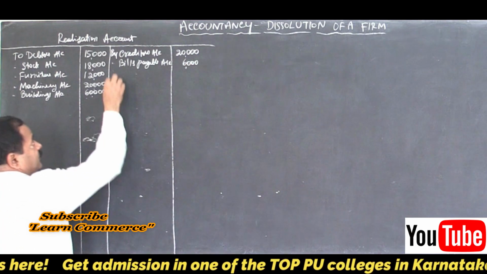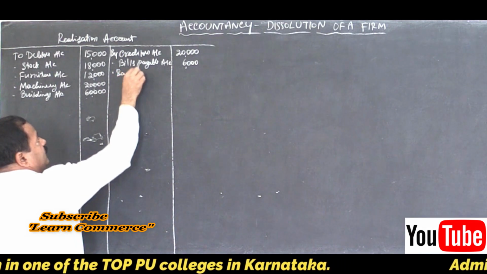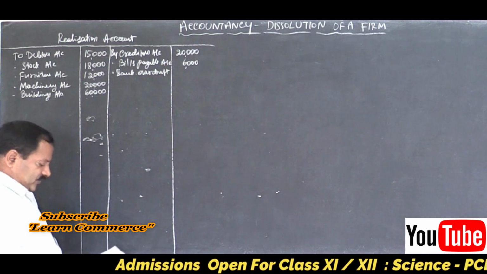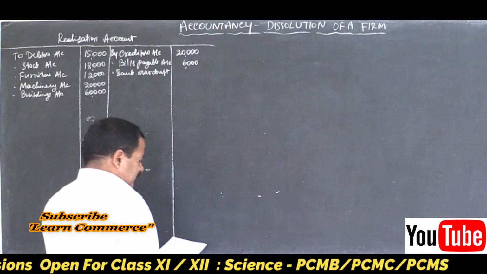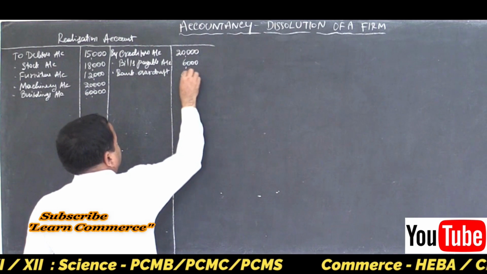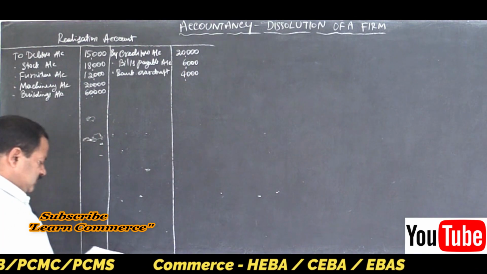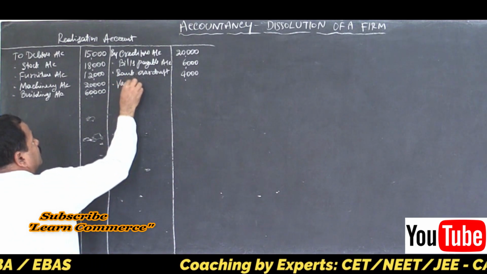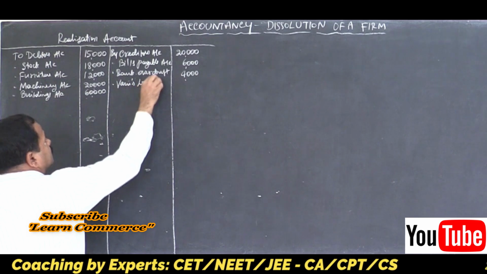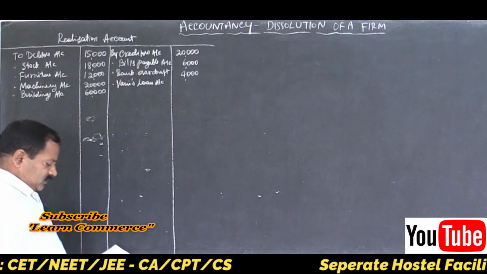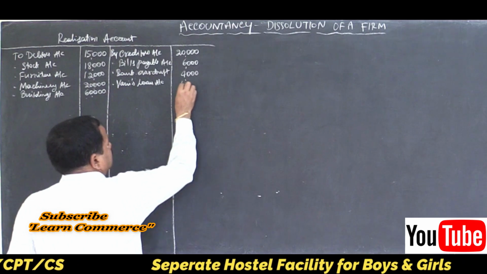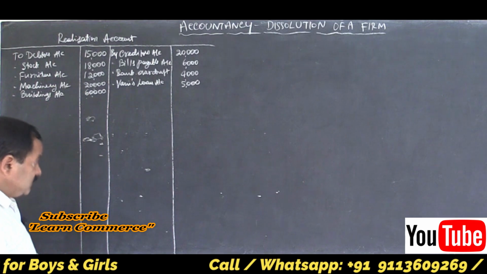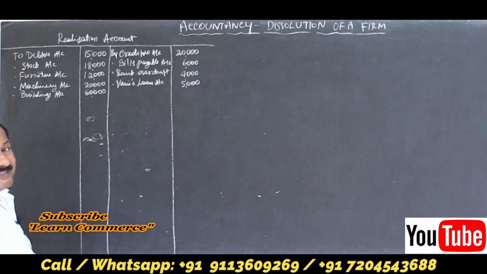Bank overdraft, how much? 4,000. Then Vani's loan account, 5,000. That's all.